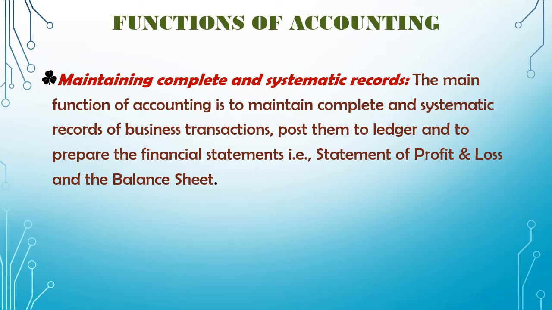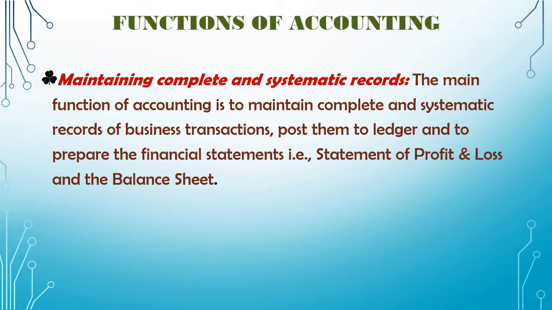So here the first entry is done in the journal, which we will learn very soon how to do, the journal entries, and then from the journal we post them into the respective classified accounts, what we call ledger, and from the ledger balances we prepare the trial balance and then the trading and profit and loss account, and finally we write down the balance sheet.